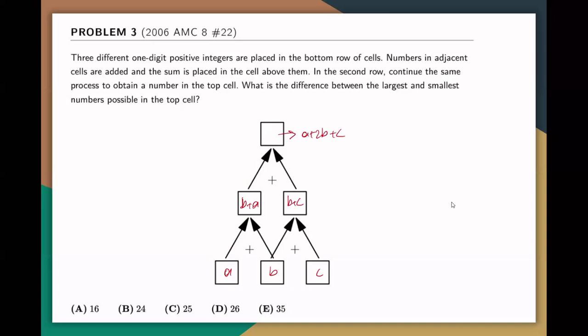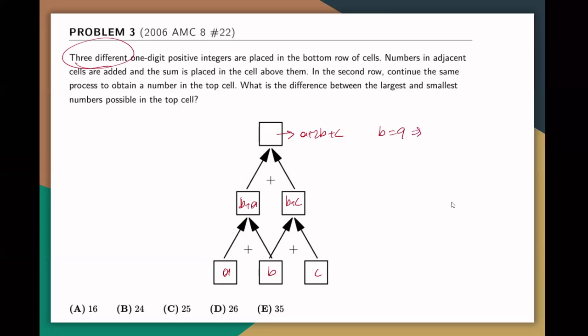So A and C are just the digit numbers. At the end, we are looking for 3 different one-digit positive integers, so 1 through 9. A and C just have their values added, right? But for the B, you double that number. So if you want to make the sum larger, then B has to be 9. That means A plus C could be anything. So I can just say A is, let's say, 8. And then you have 2 times 9. And then C should be 7, because they have to be different. So then that will be 8 plus 18 plus 7, which is 33. So that is the largest number we can get.